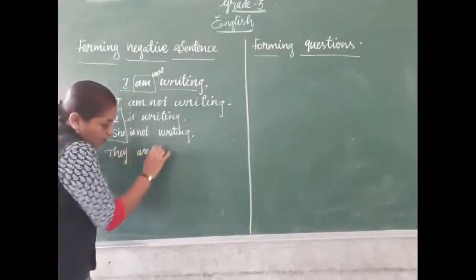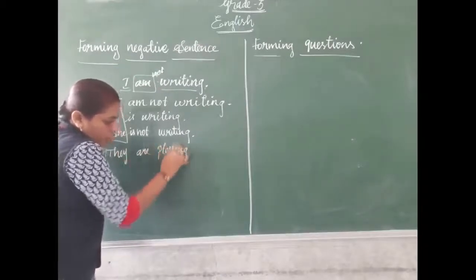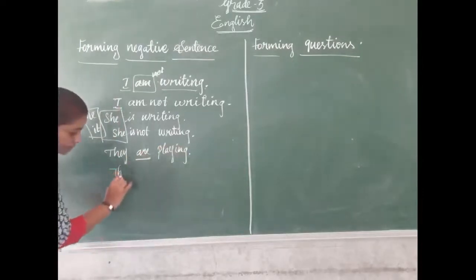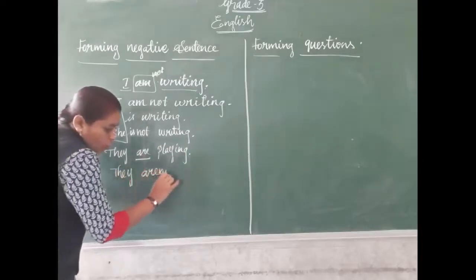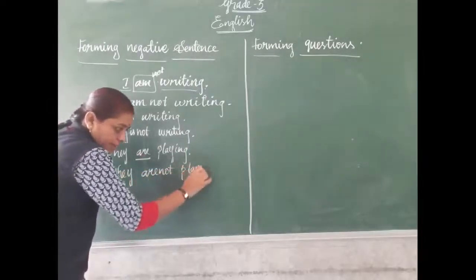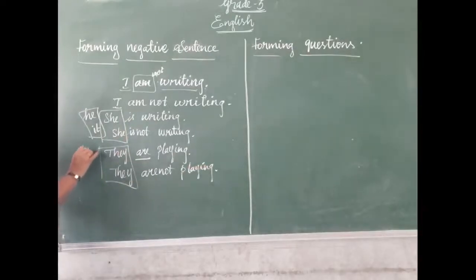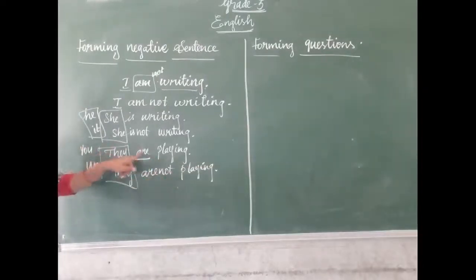Then, they are playing. Which is the helping verb here? Are. What do we want to do? We want to add not to the helping verb. So, they are not playing. They are not playing. Here, instead of they, we can use you, we also. Okay. You are playing. You are not playing. We are playing. We are not playing. This is for present tense.